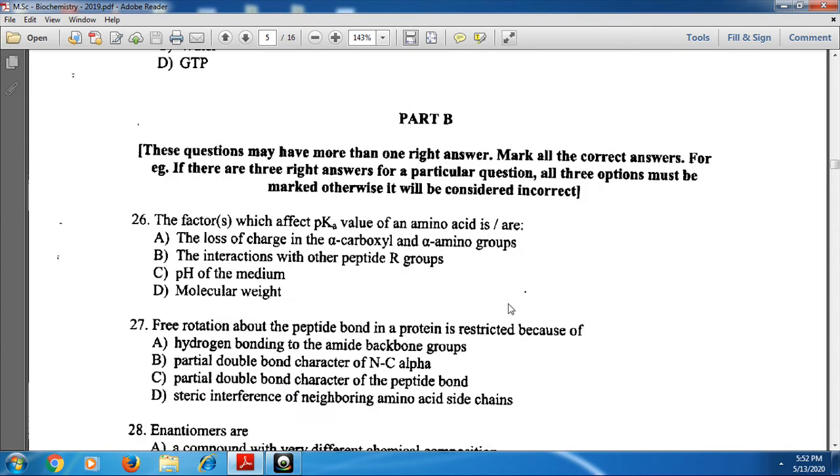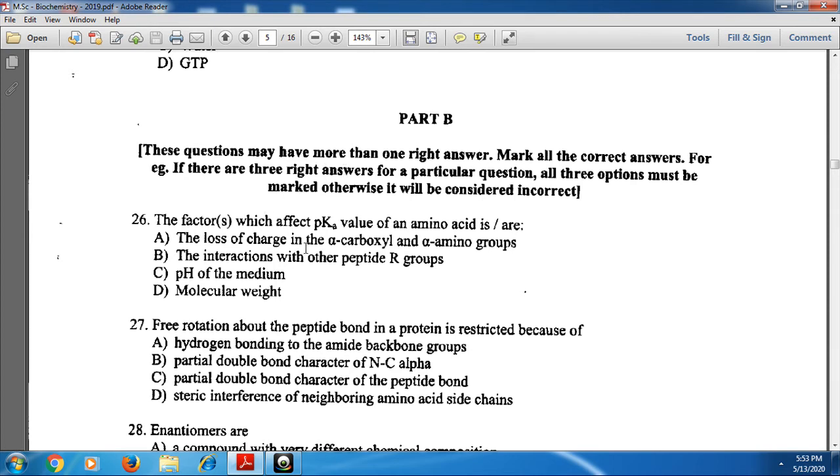Next, part B. Coming to part B, for every question there can be more than one right answer. All the correct options must be marked. If 2 options are correct, 2 have to be marked. If 1 is correct, 1 has to be marked, and if 3 are correct, 3 have to be marked. That means more than one right answer is present in these options, and you have to mark all the correct answers.